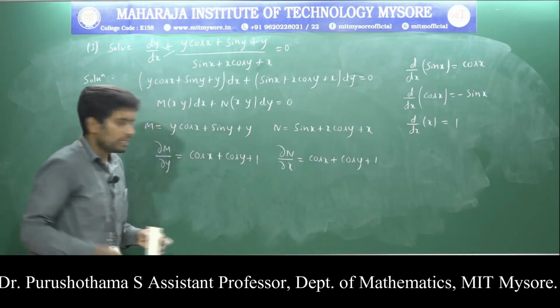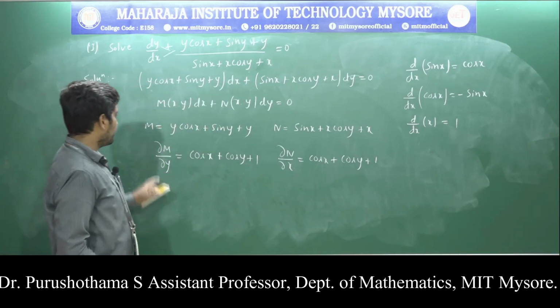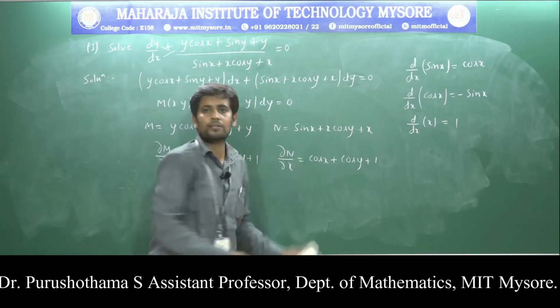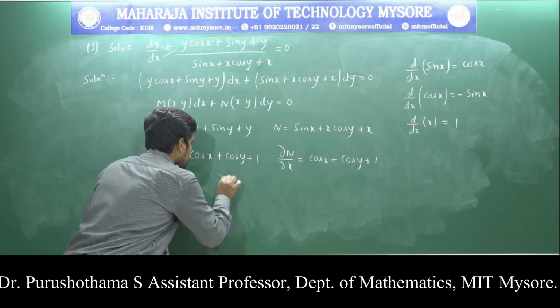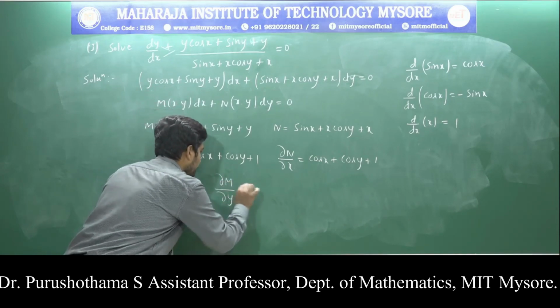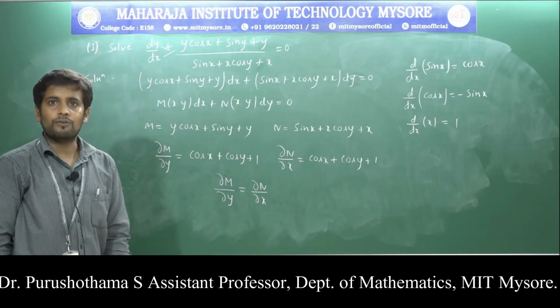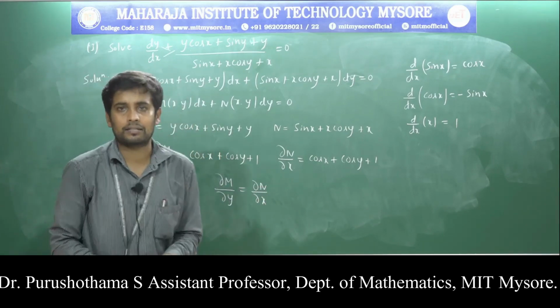So now we can easily identify that the derivative of m with respect to y is the same as the derivative of n with respect to x. Therefore the given equation is exact.